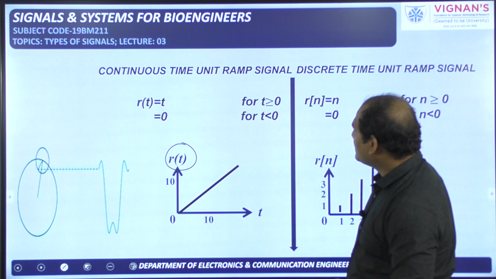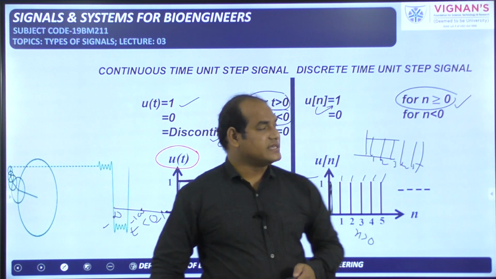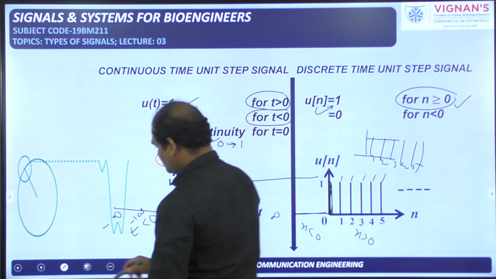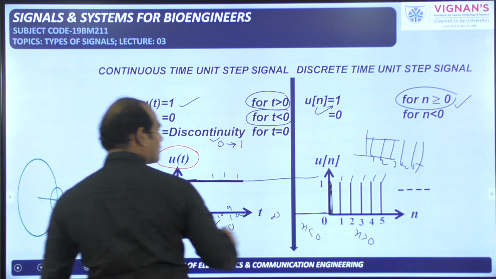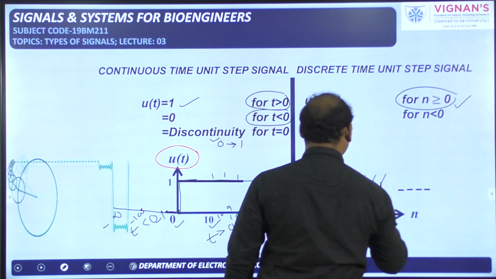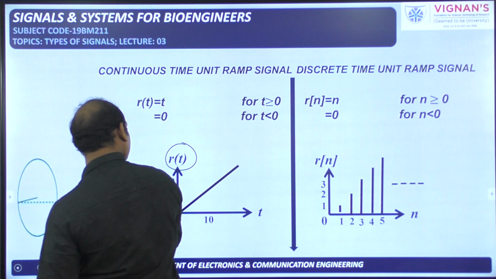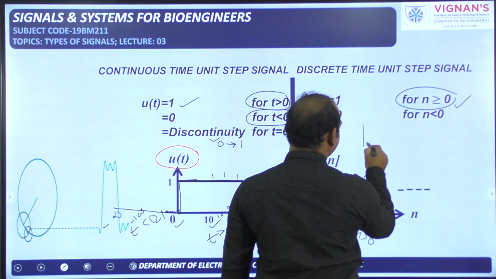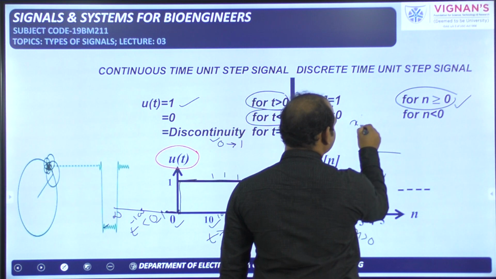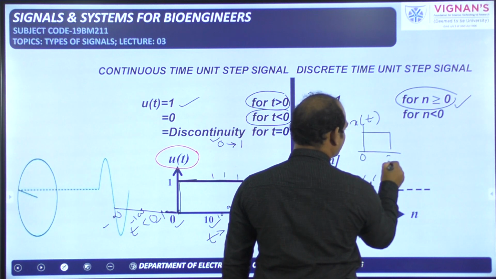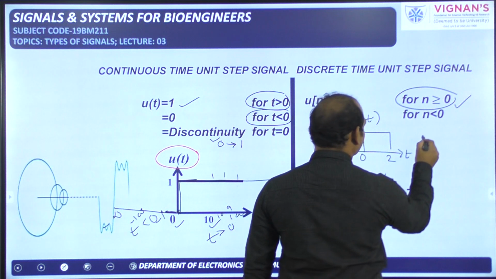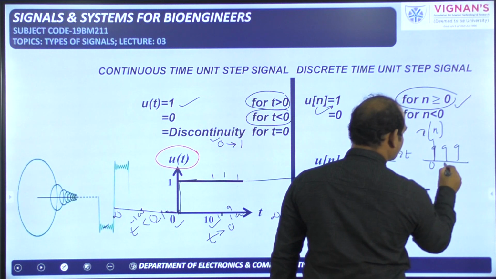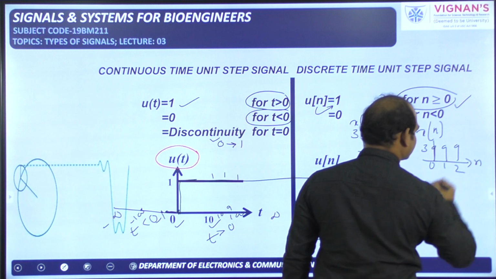I forgot to tell about the importance of the square bracket. Now again I will tell. For example, this is x of t, the signal I am taking from 0 to 2, amplitude is 3, and this is x of n obtained from this signal only by performing the sampling process. 0, 1, 2, amplitude is 3, here n is there.